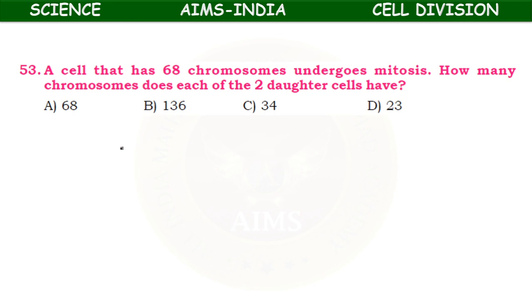So, here what happened before cell division or before mitosis, interphase occurs. During interphase this 68 becomes 136, okay, doubling of chromosomes takes place. So, here 68 plus 68 is equal to 136. So, the two daughter cells are formed, this 136 again divided by 2. So, each cell receives 68 chromosomes.